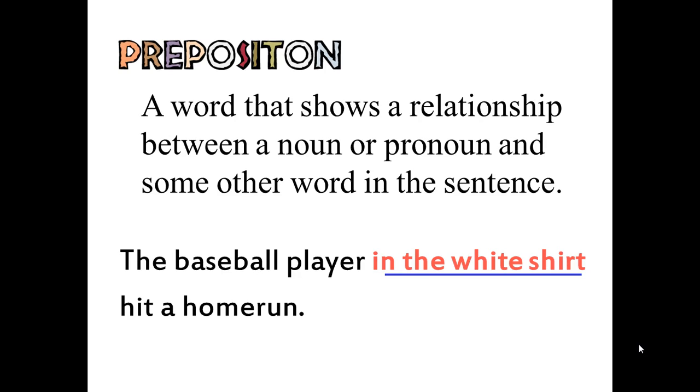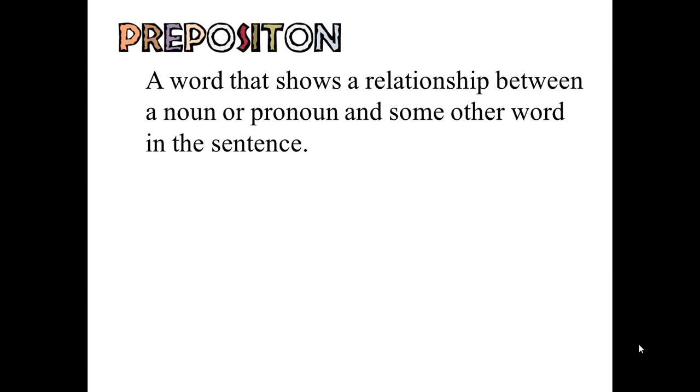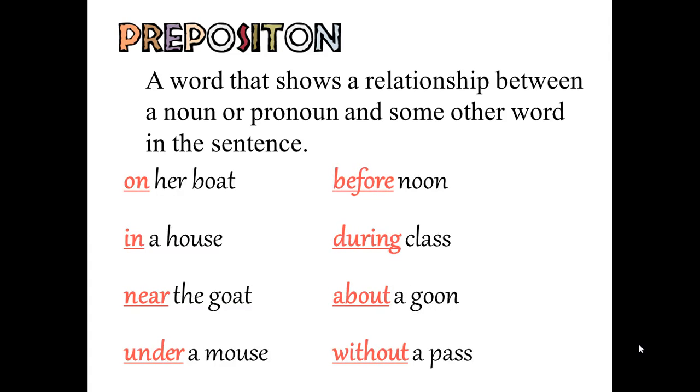So, what is it relating? The baseball player who hit the home run. Of course, you see it's circled. In is the what? That's right, it's the preposition. The prepositional phrase is in the white shirt. In the white shirt is describing, like I just said, the baseball player. A word that shows a relationship between a noun or pronoun and some other word in the sentence.